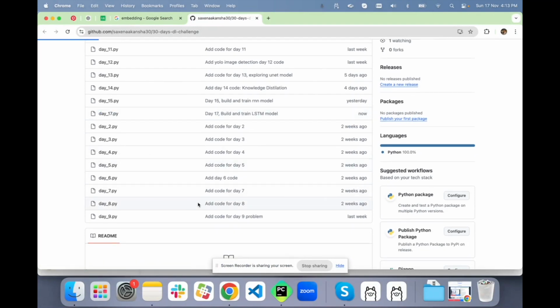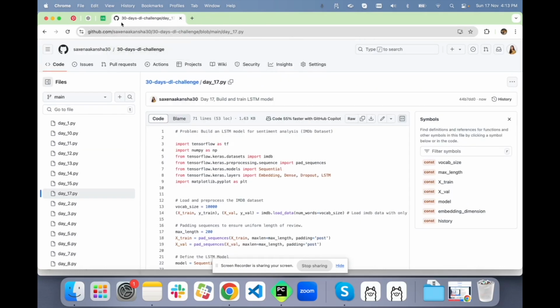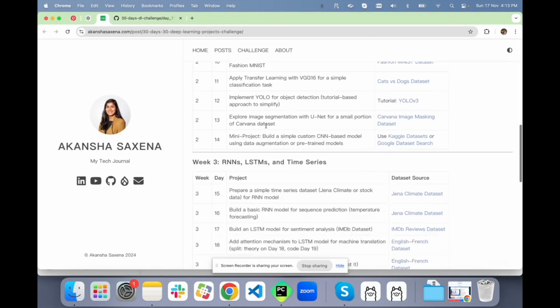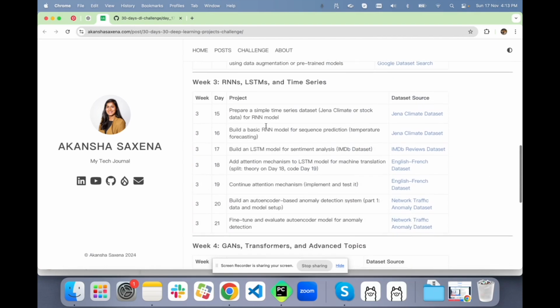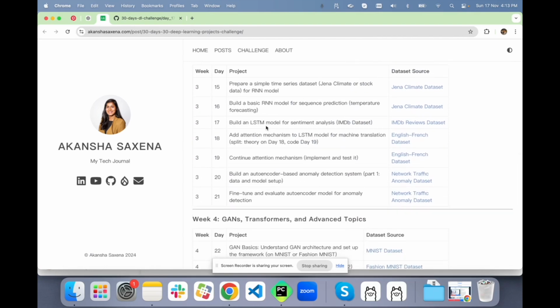So yes, the intent of today's problem is solved. We also learned how the embedding works, so that is also a good thing to learn. Overall, the day is going really good. Tomorrow we are going to come back and add an attention mechanism to today's LSTM model for machine translation. So we are going to split that into day 18 and 19.